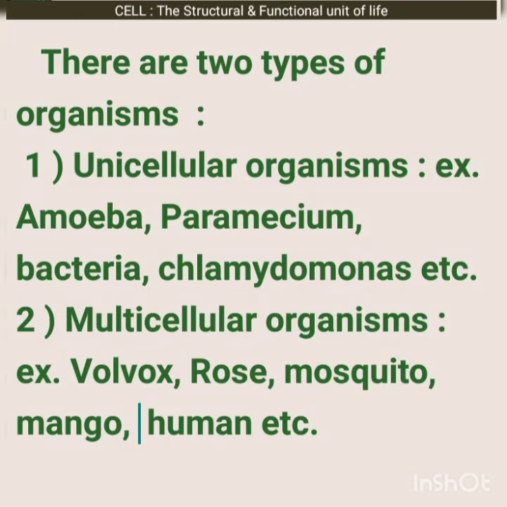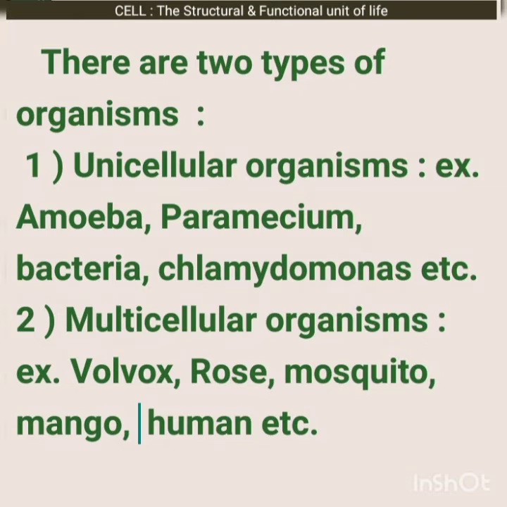Examples are amoeba, paramecium, bacteria, chlamydomonas. These have only one cell. In the case of multicellular organisms, examples are volvox, rose, mosquito, mango, human, etc. We all are multicellular. Many cells are present in these organisms' bodies.